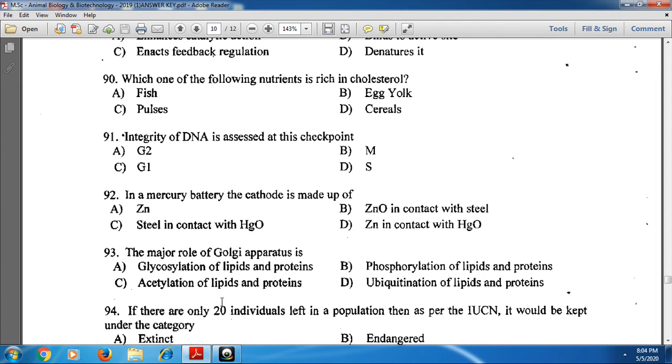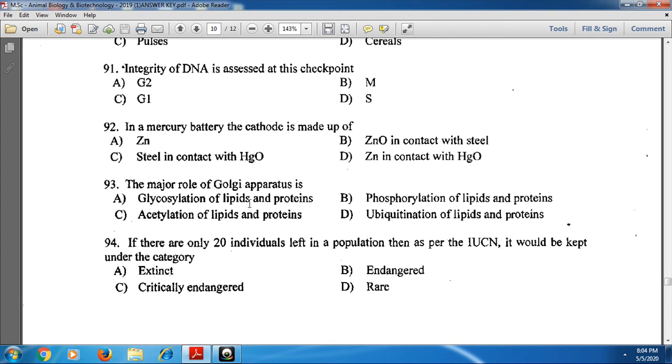And next, 93rd one, the major role of Golgi apparatus. Golgi apparatus is mainly responsible for the glycosylation of lipids and proteins. Whereas ubiquitination, here the endoplasmic reticulum is not responsible for it. Glycosylation of lipids and proteins is the main role of the Golgi apparatus.